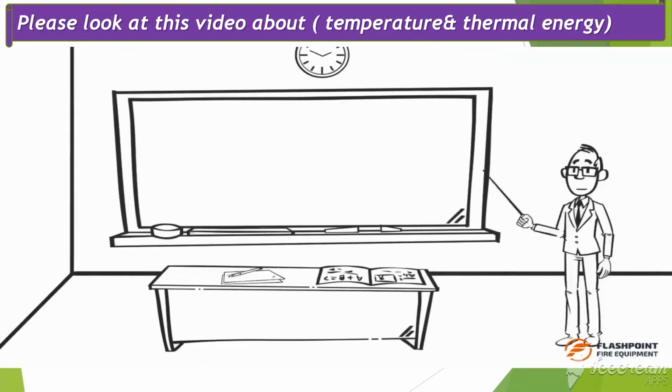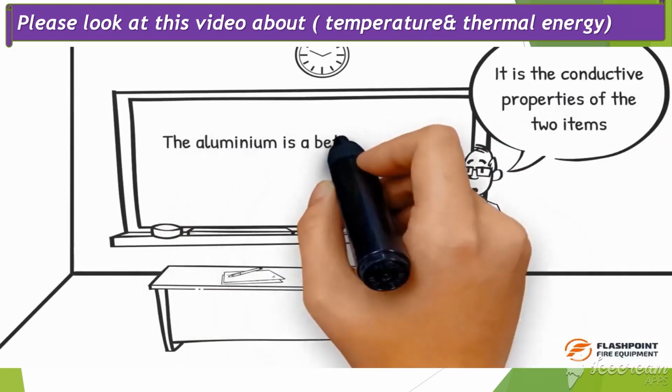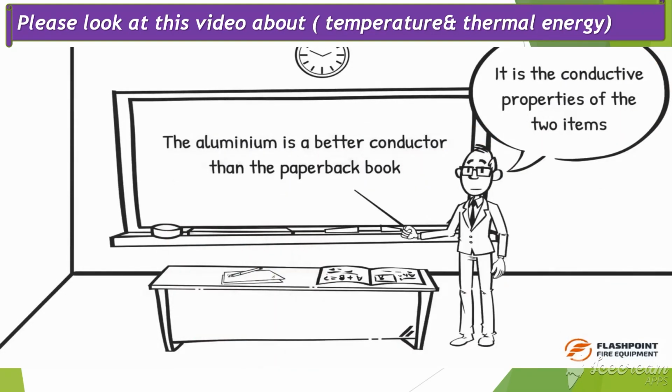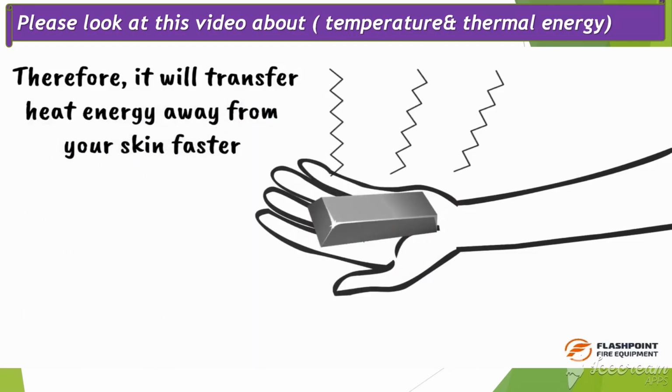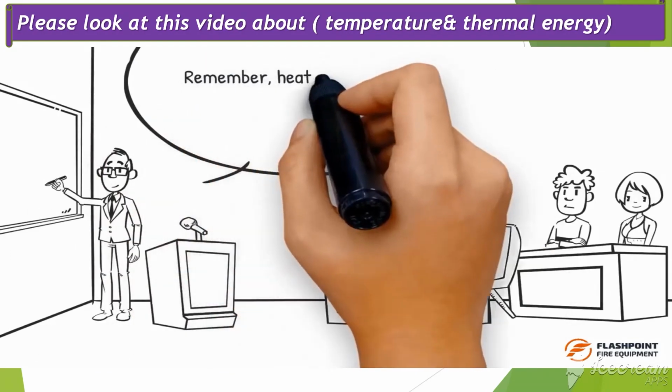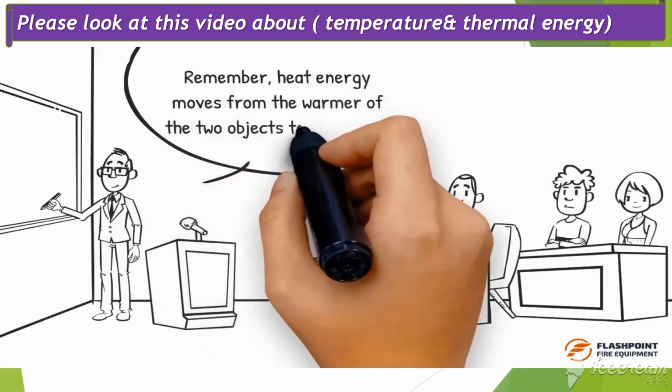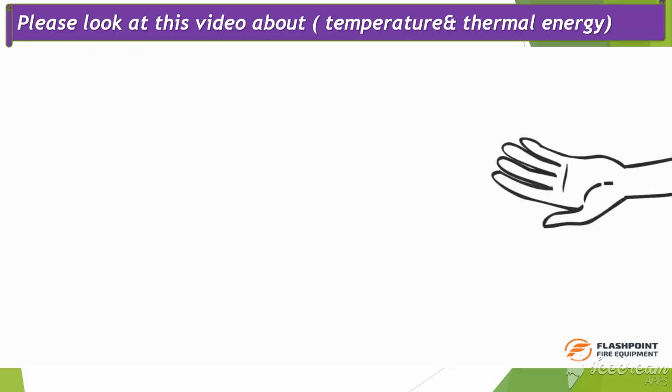It is the conductive properties of the two items. The aluminum is a better conductor than the paperback book. Therefore, it will transfer heat energy away from your skin faster. Remember, heat energy moves from the warmer of the two objects to the cooler.